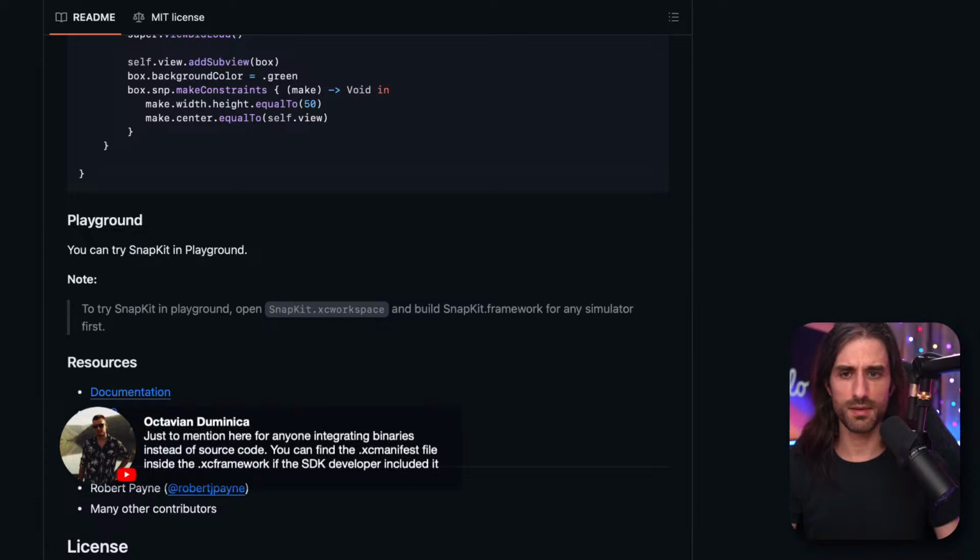There is an interesting message. Let me read it. So Octavian is saying, just to mention here, for anyone integrating binaries instead of source code, you can find the XC manifest file inside the XC framework if the developer included it. Oh, that's good advice.